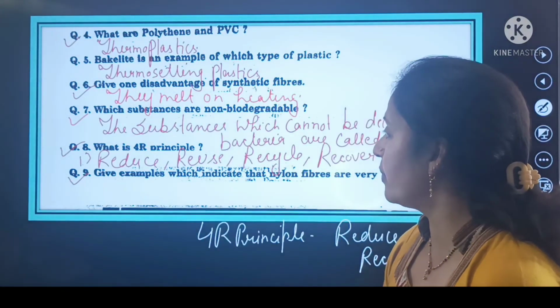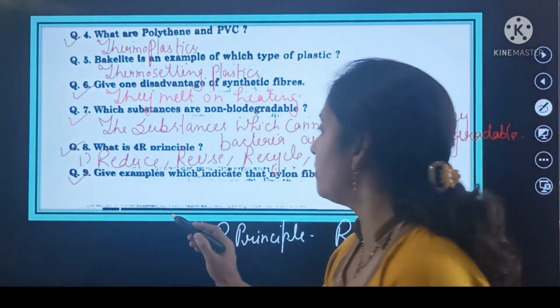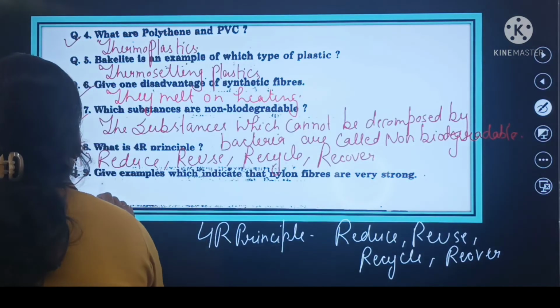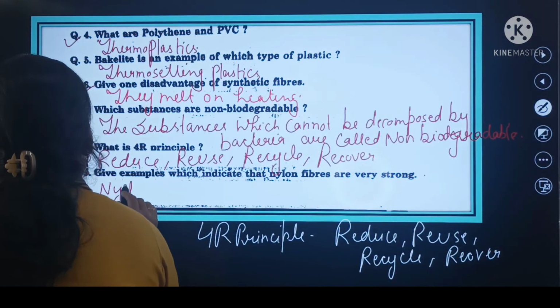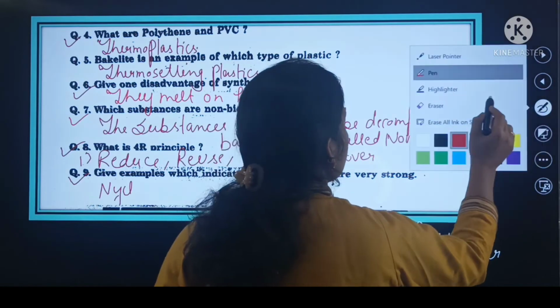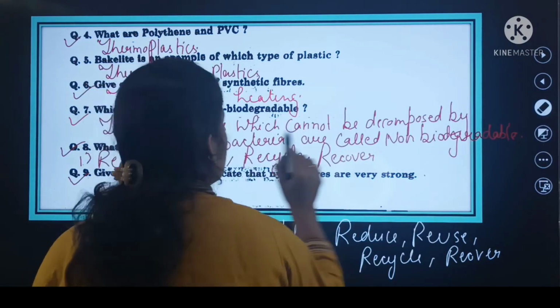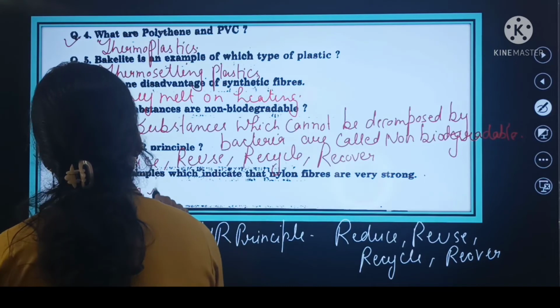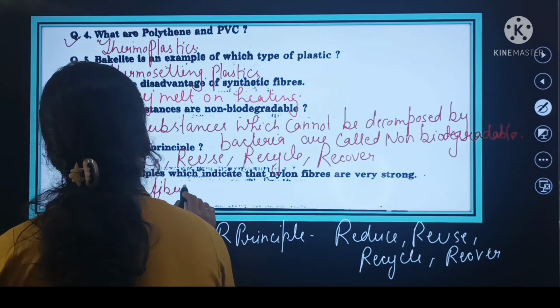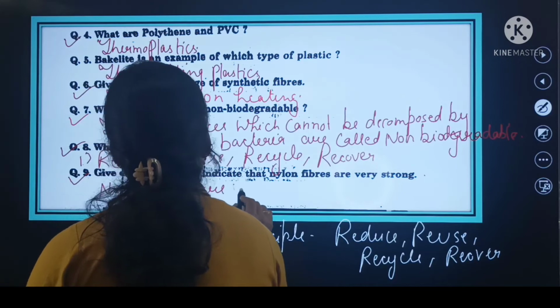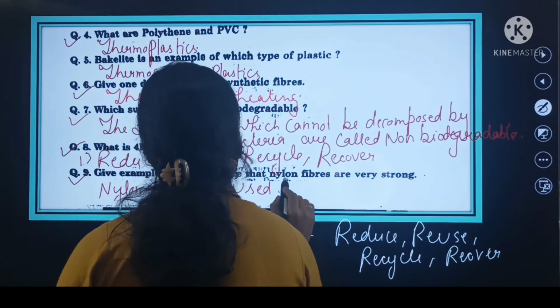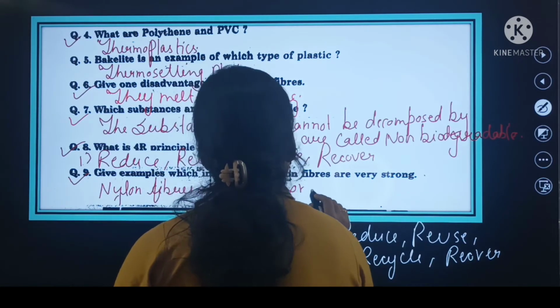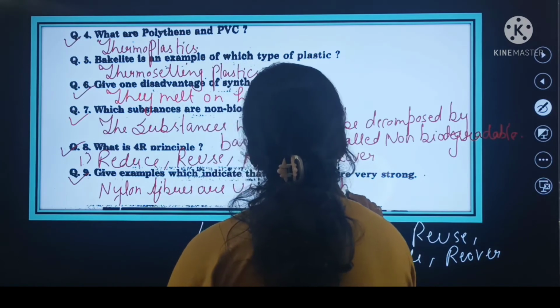So nylon fibers are used for making parachutes.